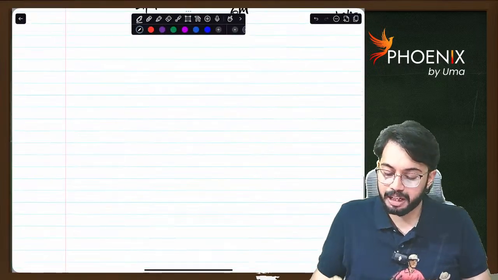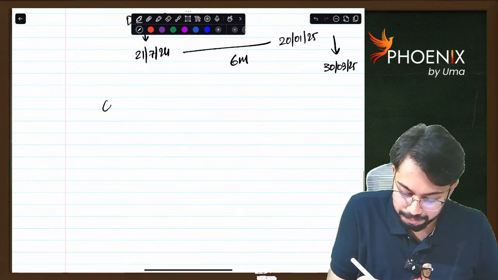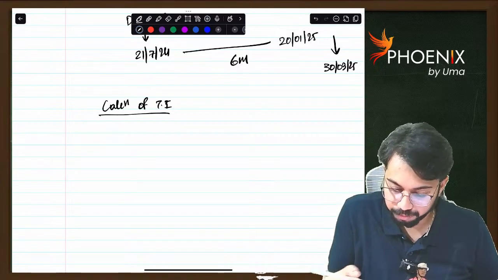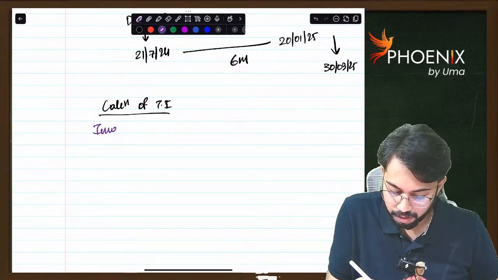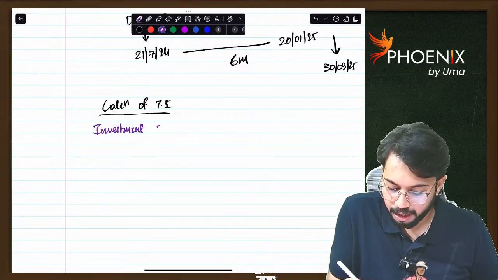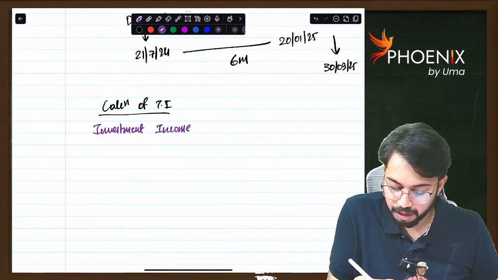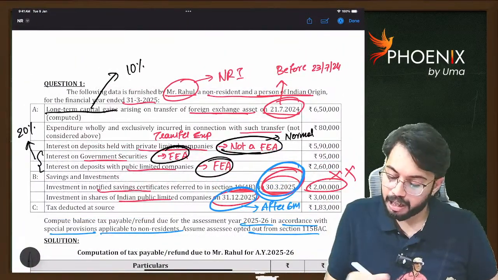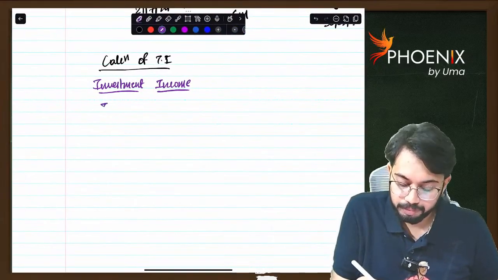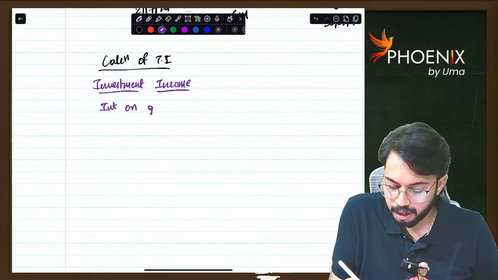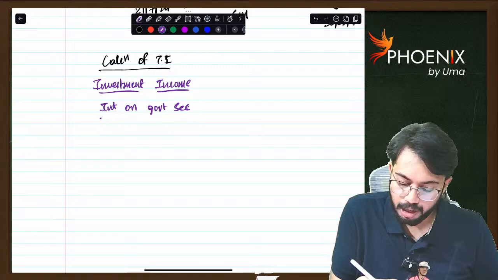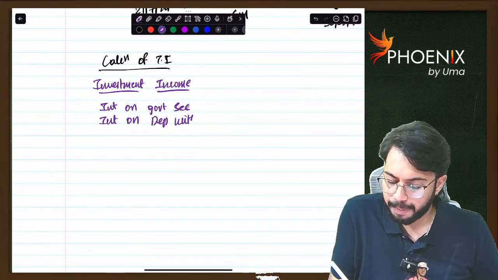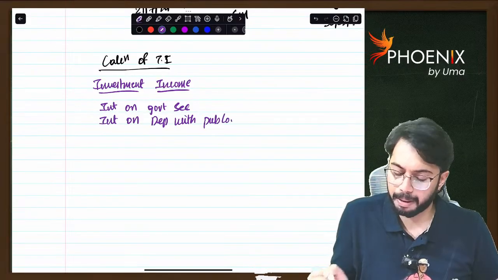How much is investment income? Calculation of total income. Investment income: two incomes are there, interest on government securities and interest on deposit with public company.